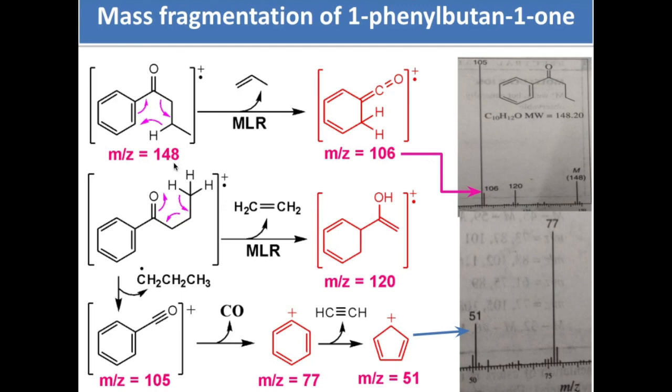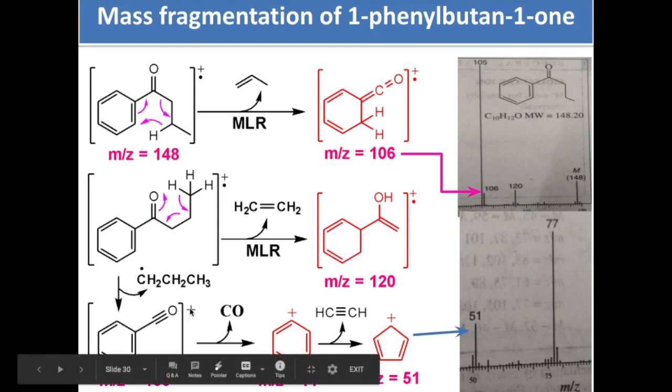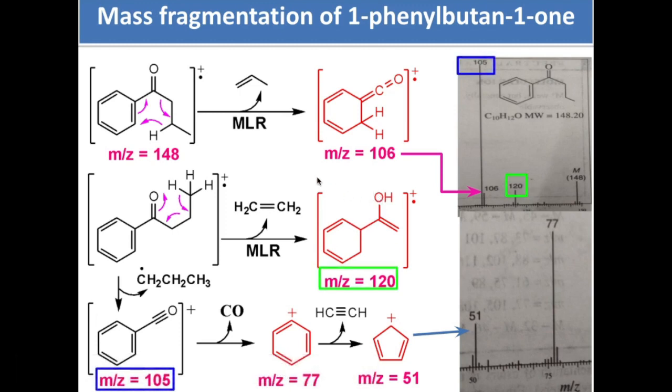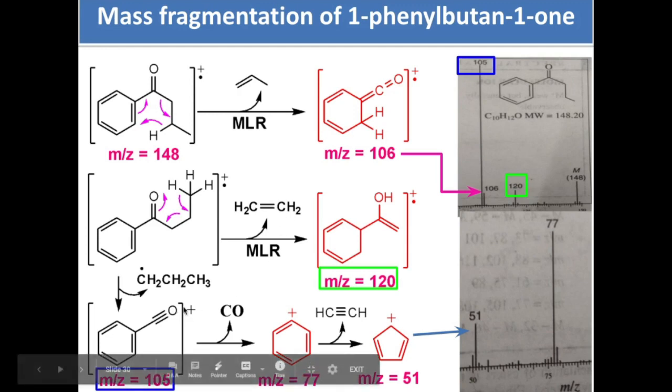The peak is 106, this, and you can use this alpha, beta, gamma. So in the McLafferty rearrangement, the alkene is eliminated. This is the fragment 120. Okay, so 120. This is the peak right here, and you can generate the oxonium ion, and the oxonium ion peak is 105, this one, and this is 120.